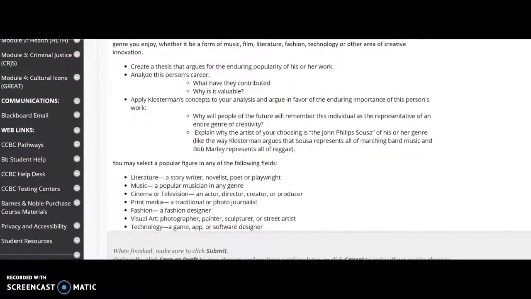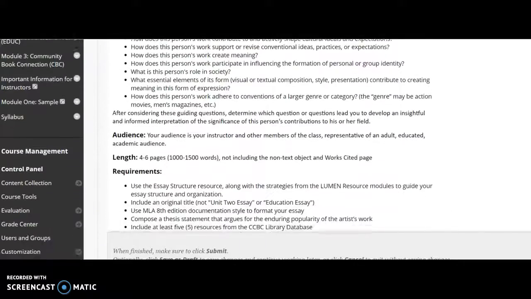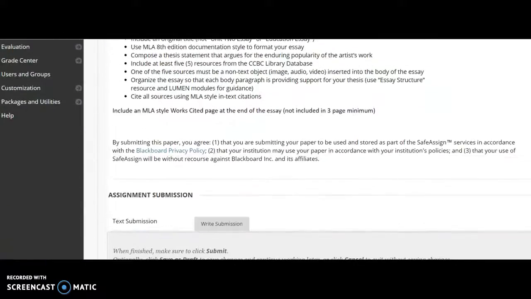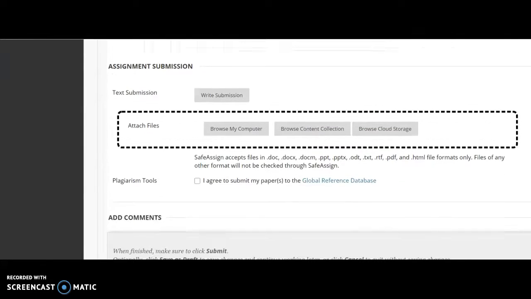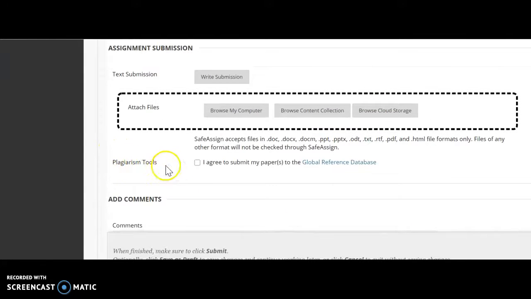Be sure also to check to make sure that you've checked off the Safe Assign check sheet to make sure that it is fine. We call this the plagiarism tool, and just check it to agree to submit your essay through the global reference database.